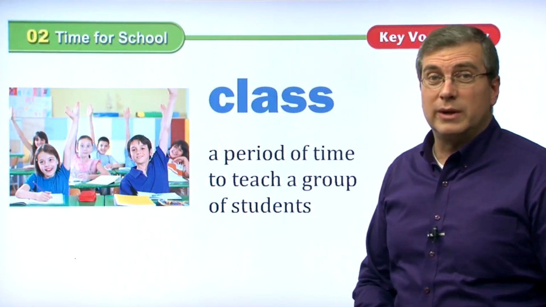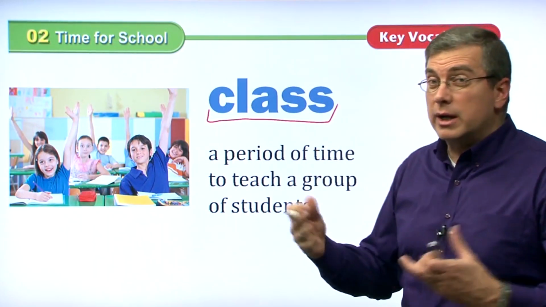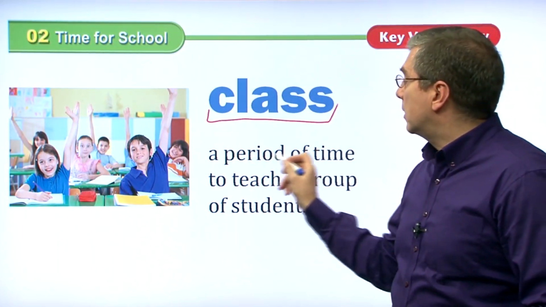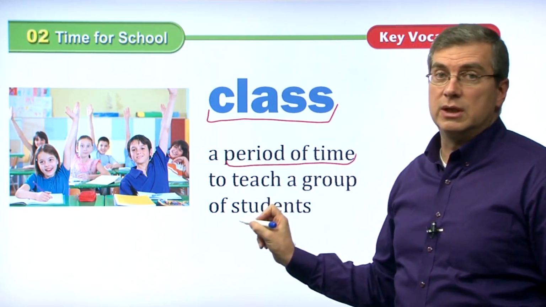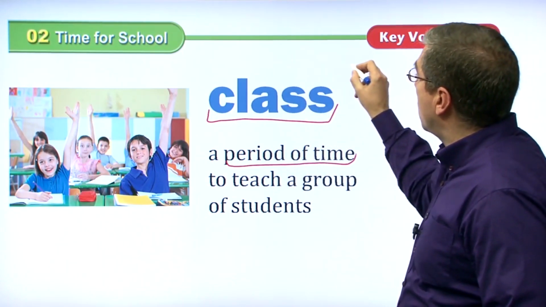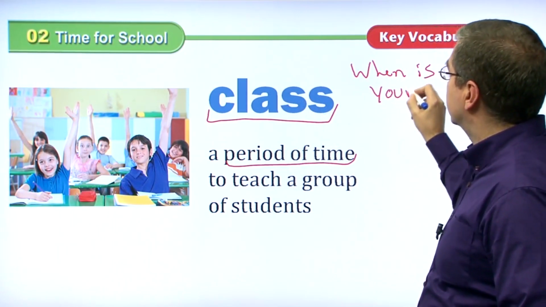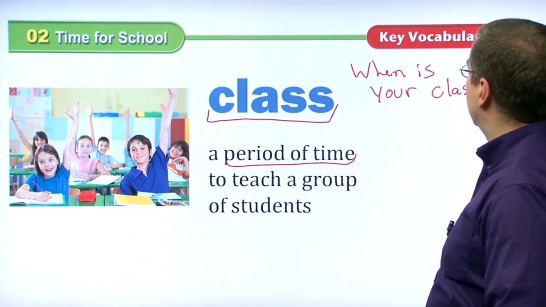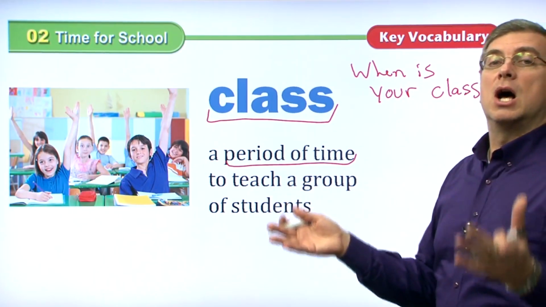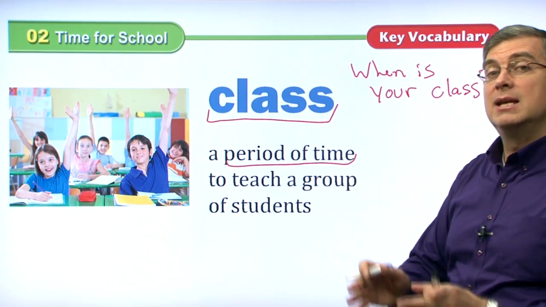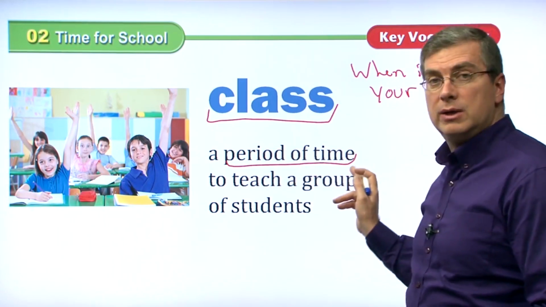The first word we're going to talk about is class. If we talk about class, what are we talking about? We're talking about a period of time to teach a group of students. So when we say class, we can say when. When is your class? My class is at 10 o'clock, or it's from 10 to 11. When is your class? It's a period of time.